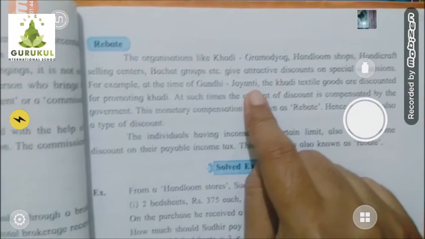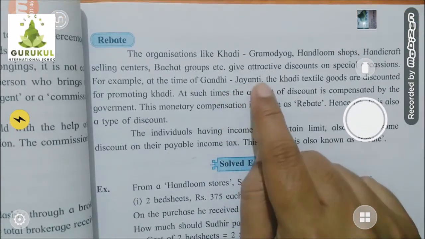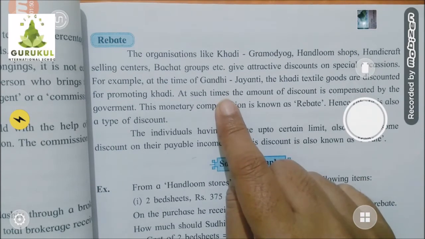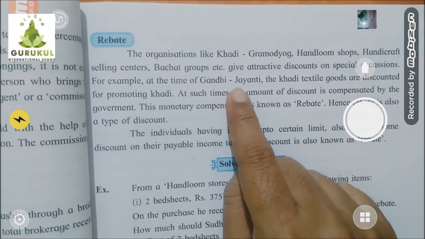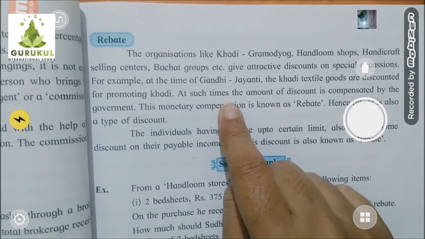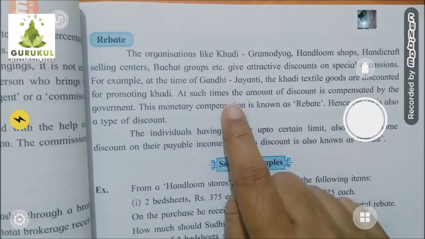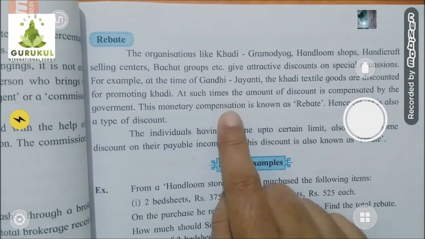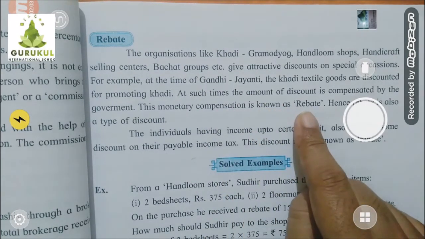But children, if they are selling these goods at a lesser price, at a discount price, it would be a loss for them. Am I right? Then to compensate that loss, what happens? The government gives them that money, and that compensation is known as rebate.